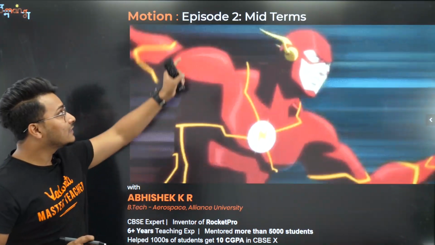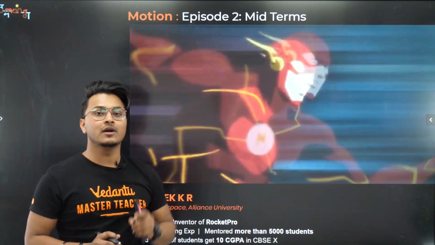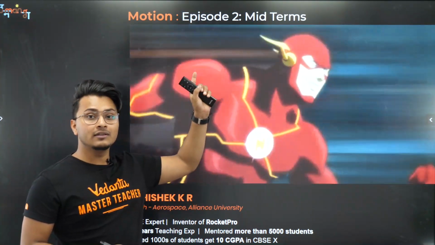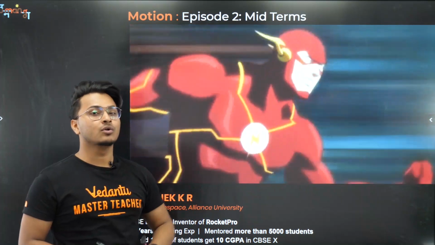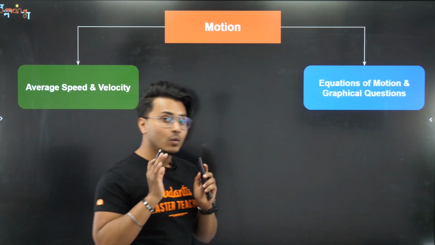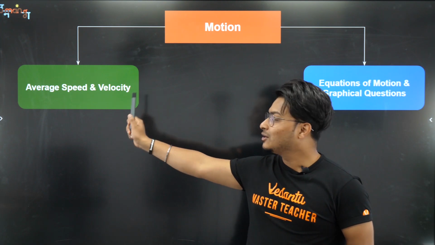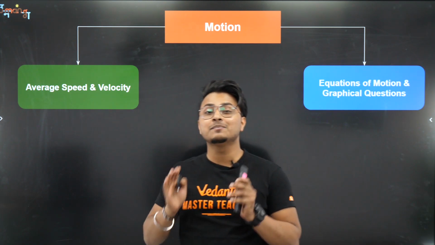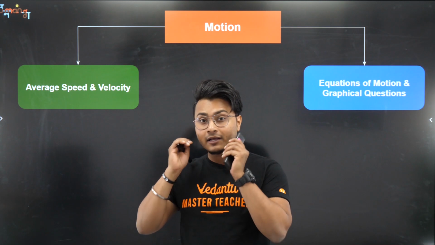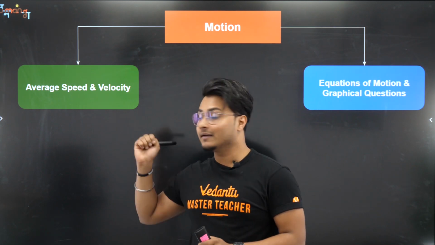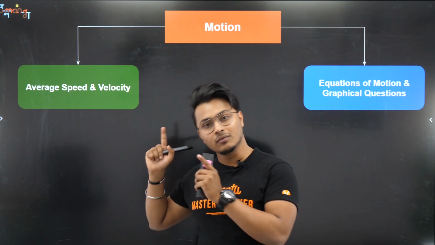And as you can see, this is episode 2 of this particular session, where we are going to cover the midterm equations of motion concept. That means I've already covered one session. That session happened previous Friday, and it was on the concept of average speed and velocity. We have taken some very important questions from that and solved them. I would request all of you guys to check it out.